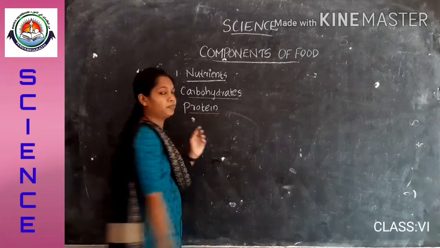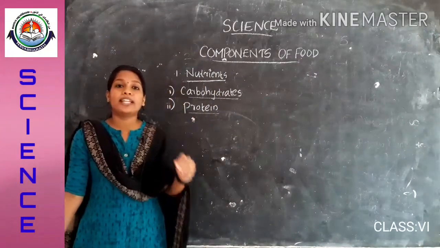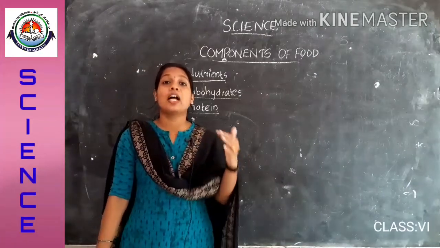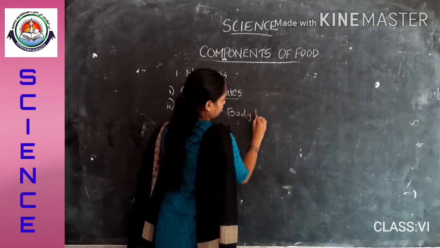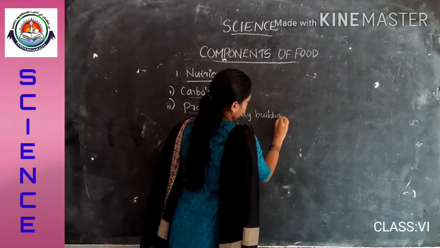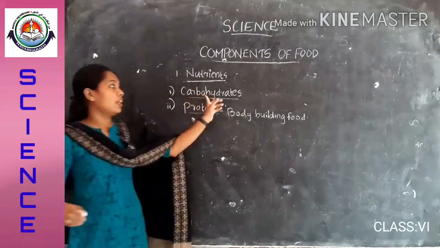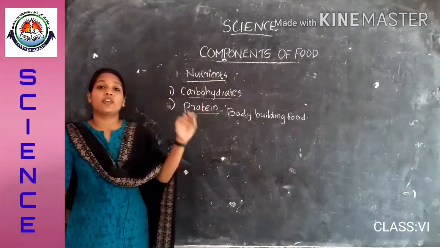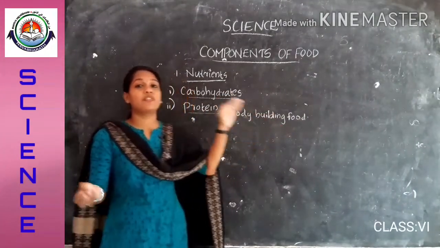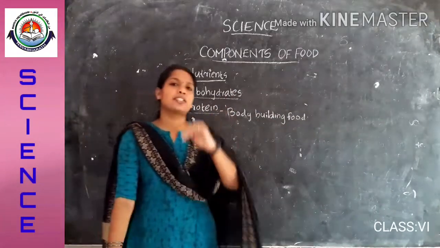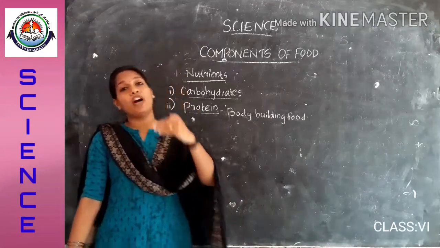What is protein? Proteins are the body building nutrients. So the food items that contain protein are called body building food. In the case of carbohydrate, we said that it is the energy giving food. In the case of protein, we can say that the food items which contain protein are body building food items. Why is it so? Because proteins help in growth and repairing of our body.